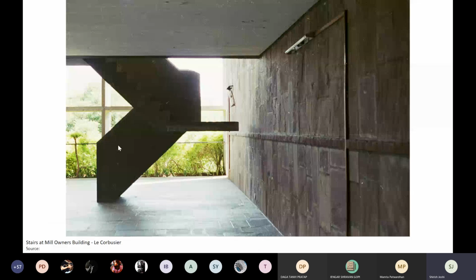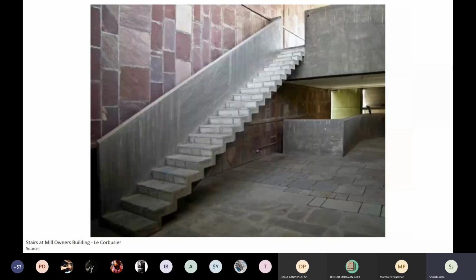I'll show you another staircase which is there in the Mill Owners' Building, and you guys have seen these already. I'm bringing these up because this is what is possible when you have RCC construction. This is another staircase. You guys have seen this, right? Just give me a yes or no. Yes, you've seen this staircase.